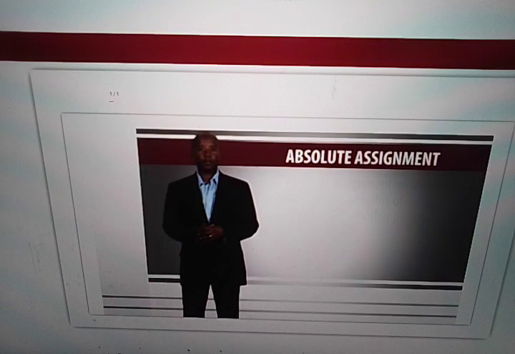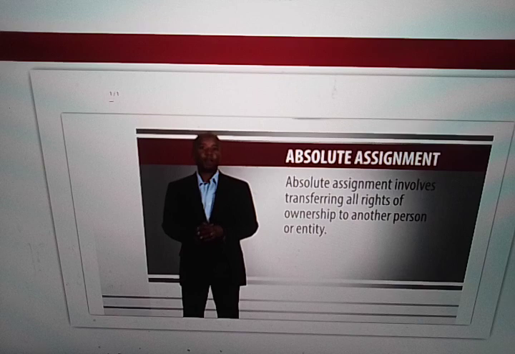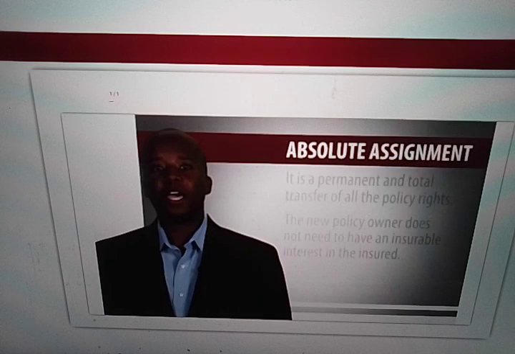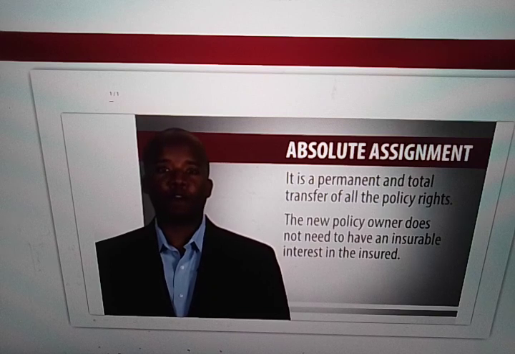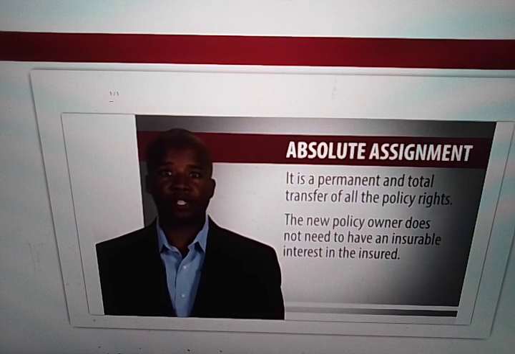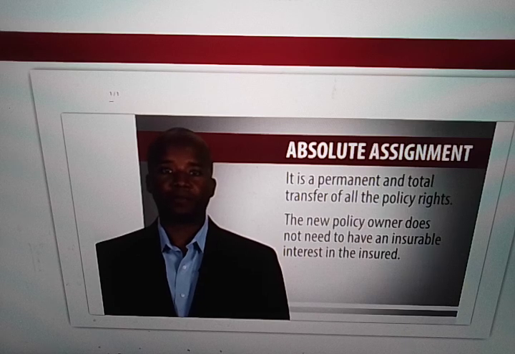Absolute assignment. Absolute assignment involves transferring all rights of ownership to another person or entity. It is a permanent and total transfer of all the policy rights. The new owner does not need to have an insurable interest in the insured.